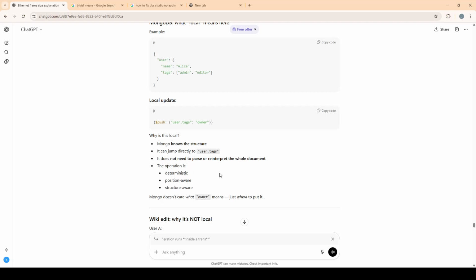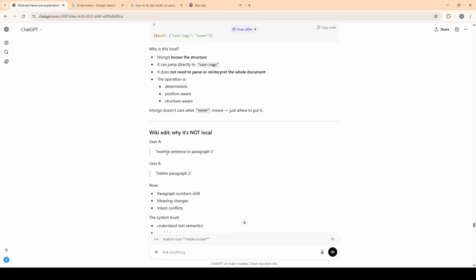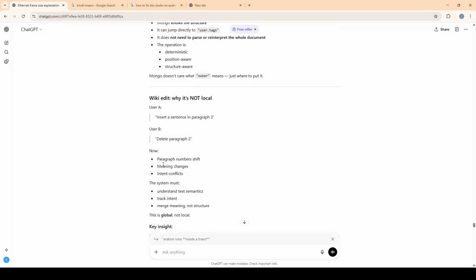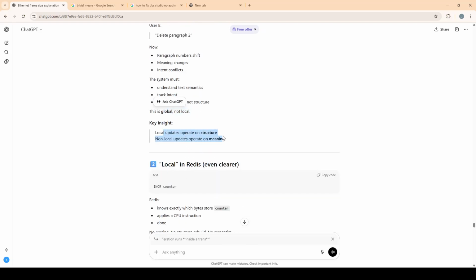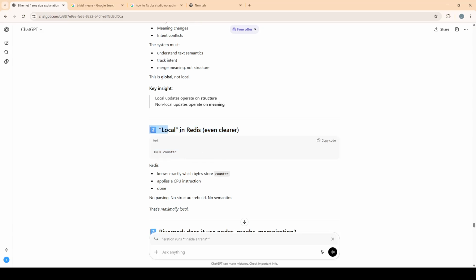Wiki edit, why it's not local. User A inserts a sentence in paragraph 3. User B deletes paragraph 2. Now paragraph numbers shift, meaning changes, intent conflicts. The system must understand text semantics, track intent, and merge meaning, not structure. This is global, not local. Key insight: local updates operate on structure, non-local updates operate on meaning.